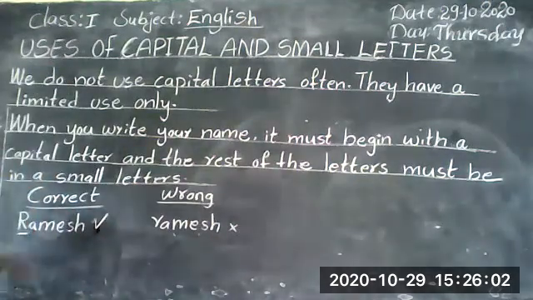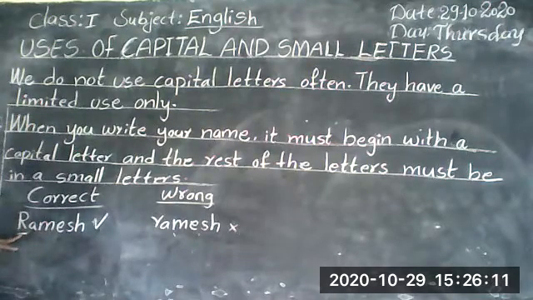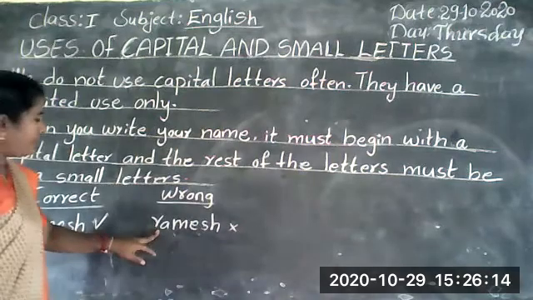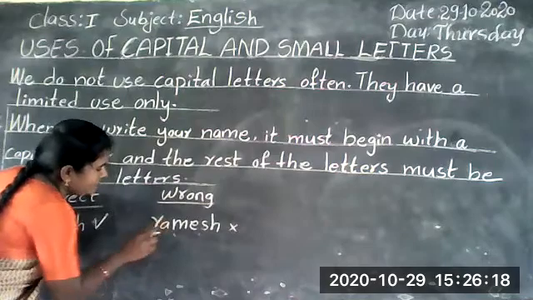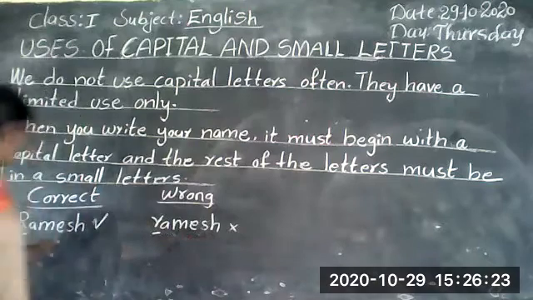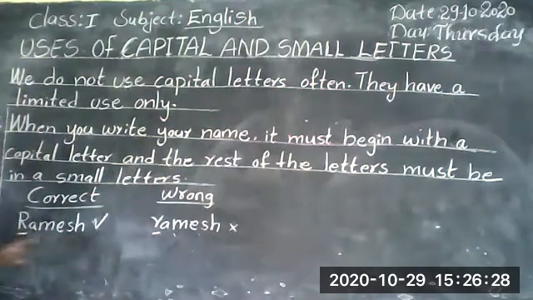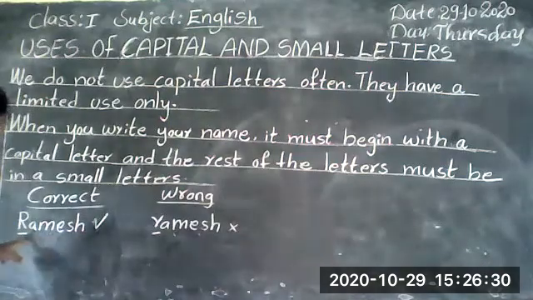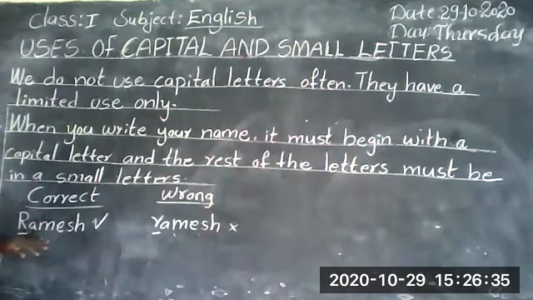Why? Ramesh is a proper noun. So here the first letter is a capital. The first letter R is a capital letter. Here the writing is a small r. You don't write like this. This is wrong. Only this is correct. Why? Because Ramesh is a proper noun. So here I am writing R as a capital letter. We should write R as a capital letter.